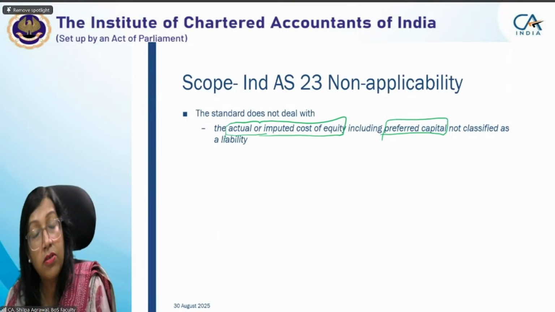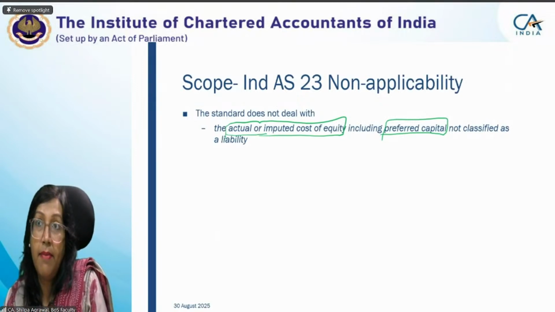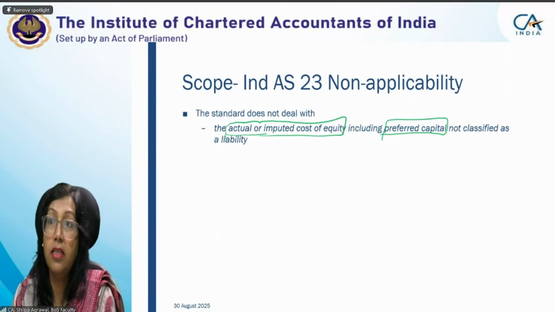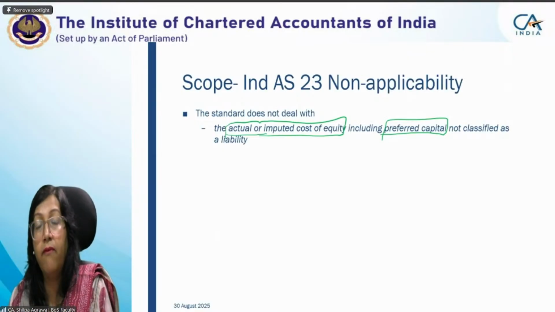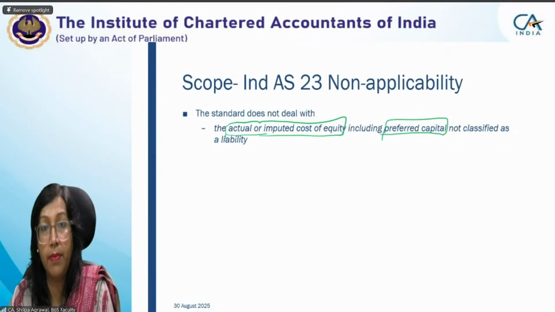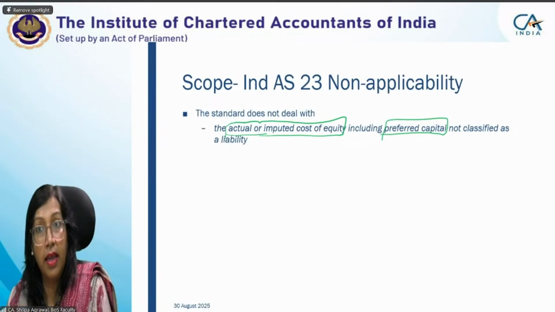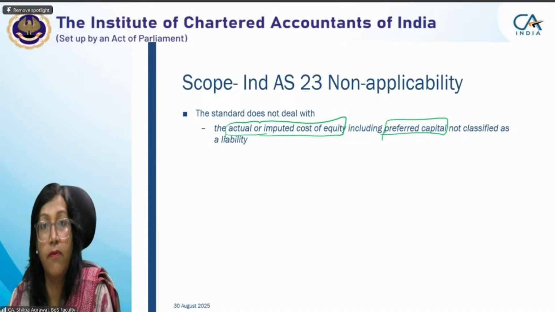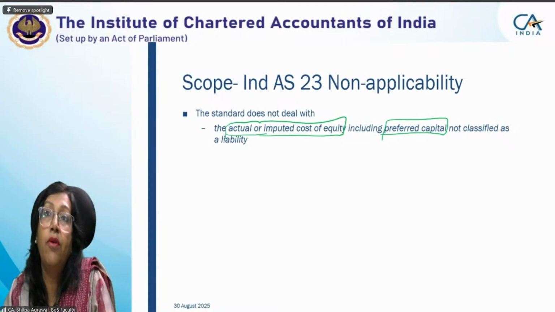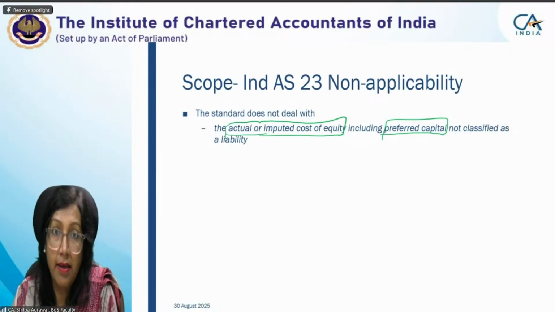Here, with cost of equity, see, if I have any preference shares, that is my capital, and I'm using the funds raised from that capital in the acquisition, construction, or production of any qualifying asset, we believe that instead of using my own fund, if I had borrowed, I would have definitely incurred some interest.